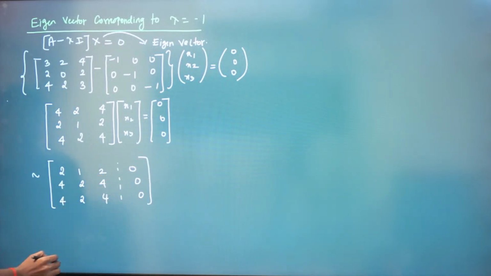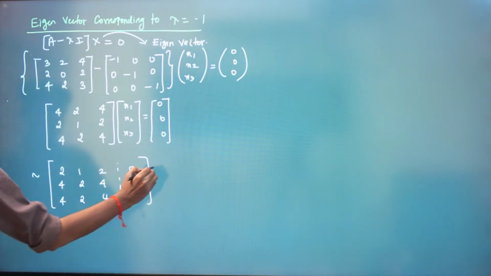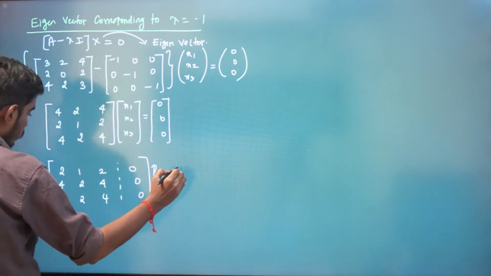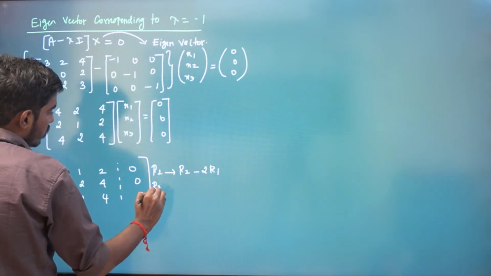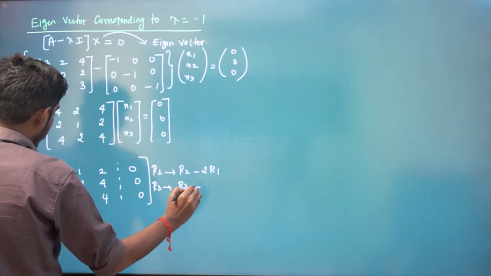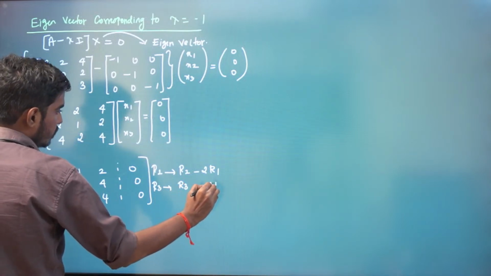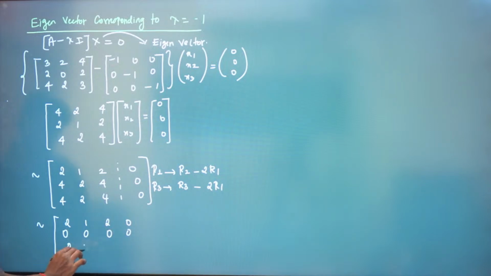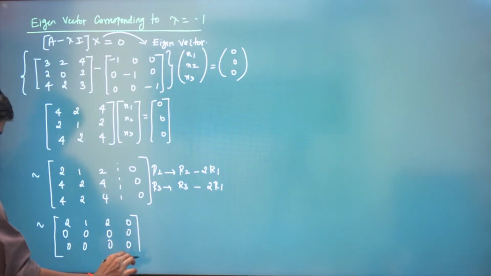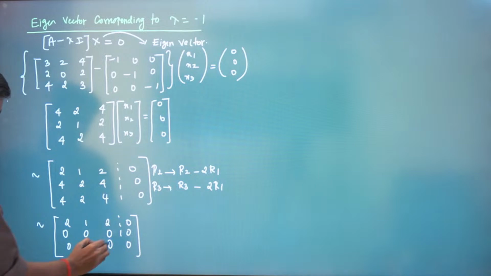If I try to reduce this to row echelon form, R2 is transformed to R2 minus 2 times R1. R3 is transformed to R3 minus 2 times R1. So this reduces to 2 1 2 0, and then all zeros, right? So this is in row echelon form.